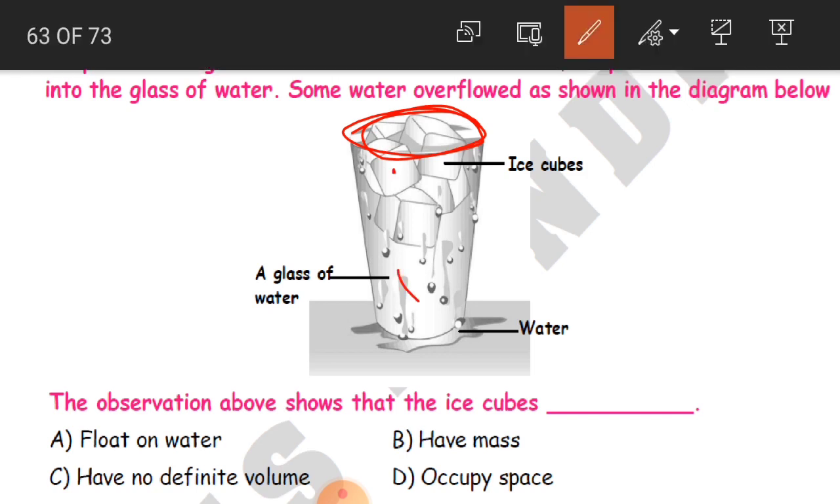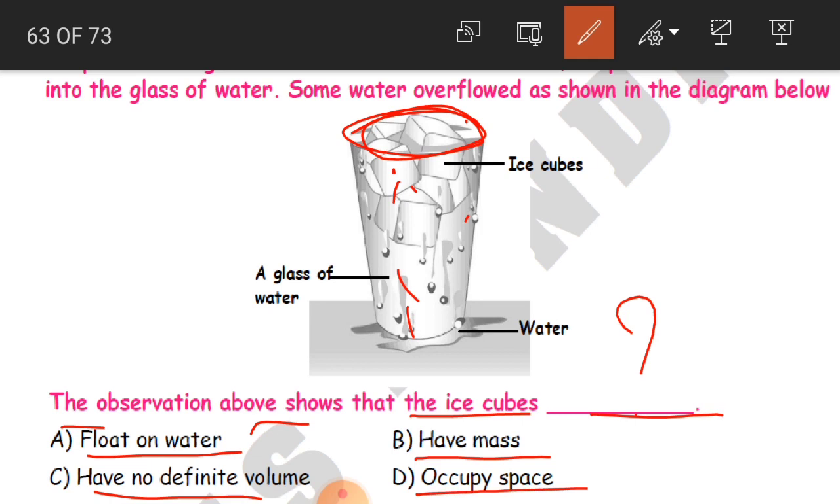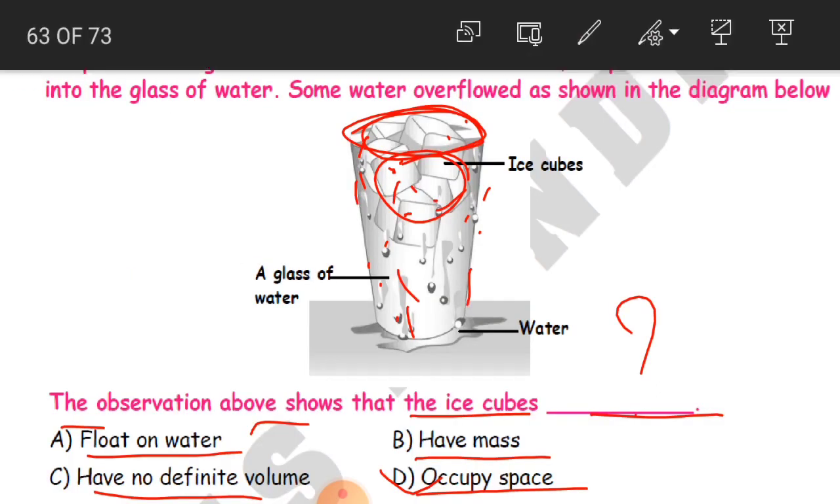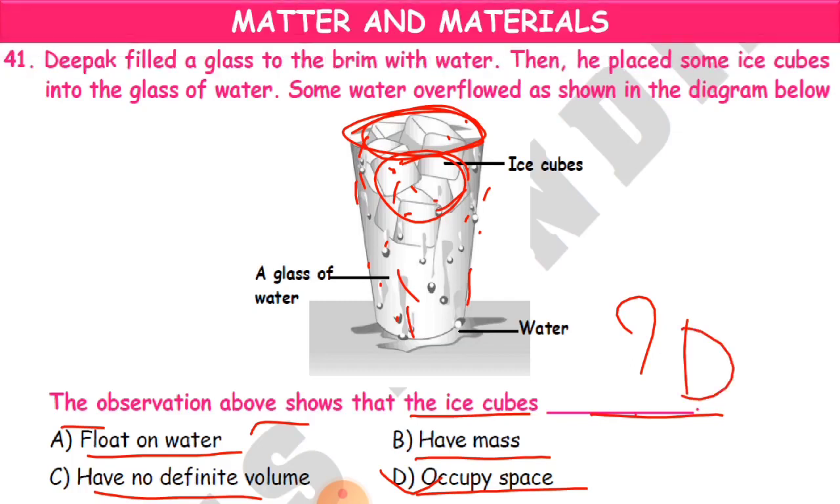So why has this happened? The observation above shows that the ice cubes float on water, have mass, have no definite volume, or occupy space. So here the answer is occupy space, because the ice cubes are occupying the space. The water which was until the brim was not able to stay there, and the excess water is flowing down. Clear, children? Yes. So D is the correct answer here: occupies more space. Clear?